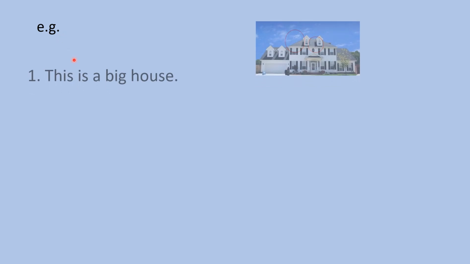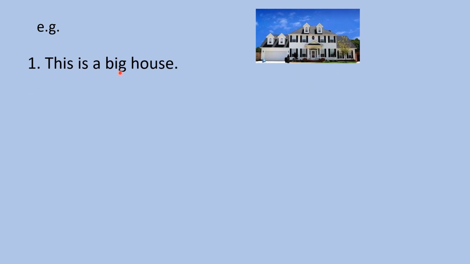Let's do some more examples. Children, if you have realized, e.g. is a short form for example. So I used a full stop after e and a full stop after g. That shows that it is a short form of the word example. This is a big house. Now we have used capital letters where, children? At the beginning of a sentence, and we use a full stop at the end of a sentence. So T is in capital and you end with a full stop.